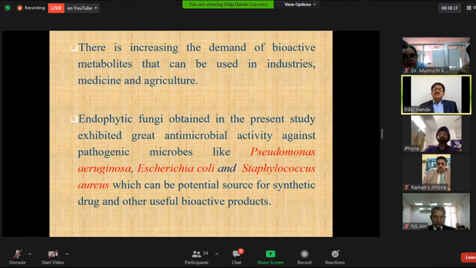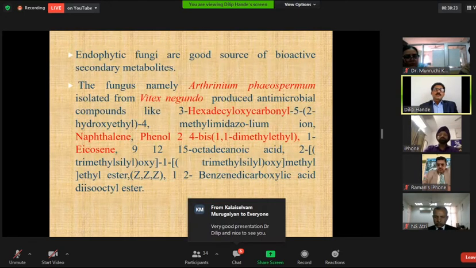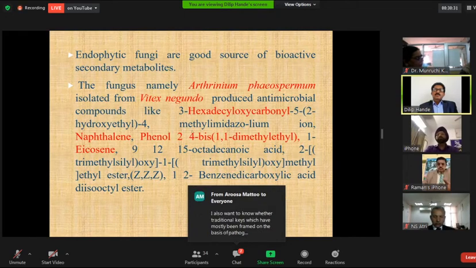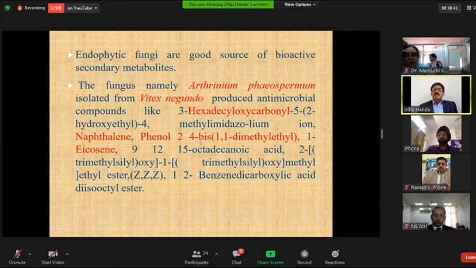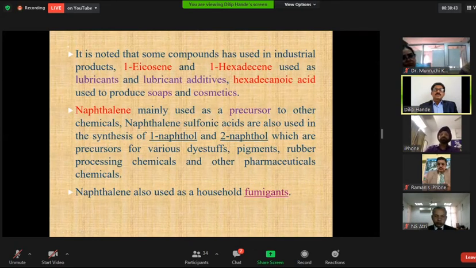Endophytic fungi are a good source of bioactive secondary metabolites. The fungus Arthrinium Fusarium, isolated from Vitex negundo, produces antimicrobial compounds like hexadecanoic acid, and these are compounds which are very important for the industries, isolated from this fungus. It is noted that some compounds are used in industrial products.